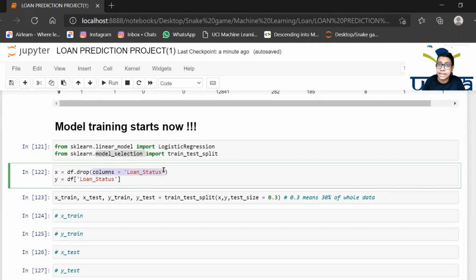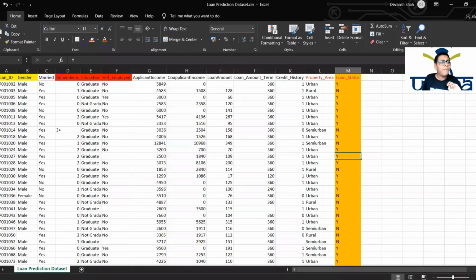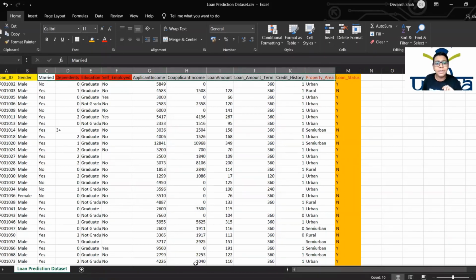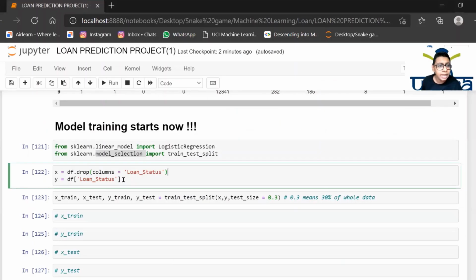It is known as loan status. We are removing loan status because we need to predict it. So all other details will be fed into X, from married to property area. All these will be fed into X. And this way you can select each column from the data set.